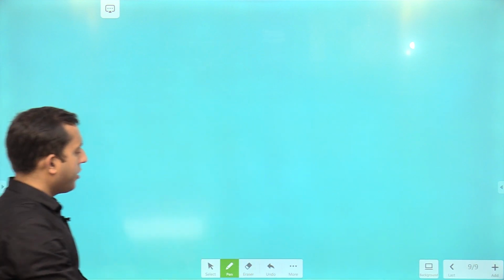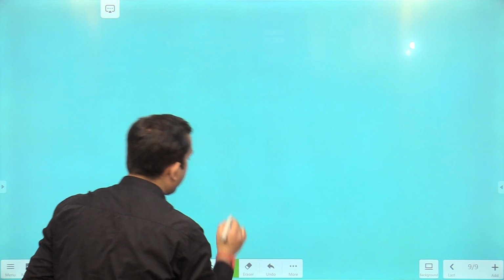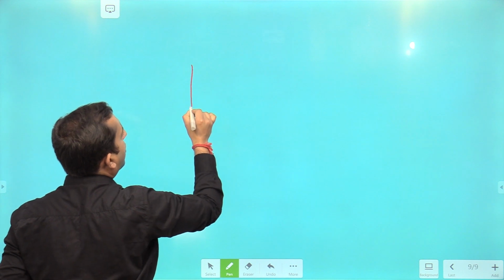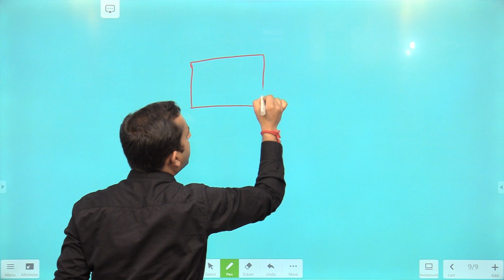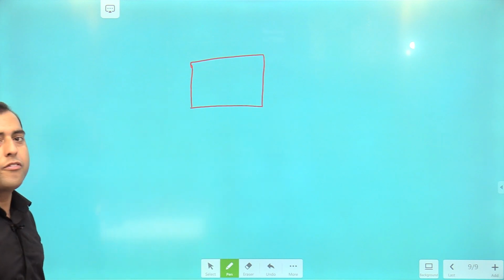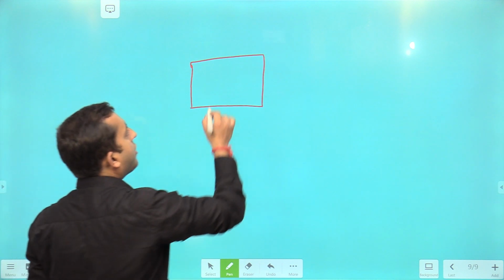Now next figure, let me draw this figure for you. Keep this figure in your mind, because we are going to use this figure in the case of triangles and squares as well, right? So the figure goes like this.